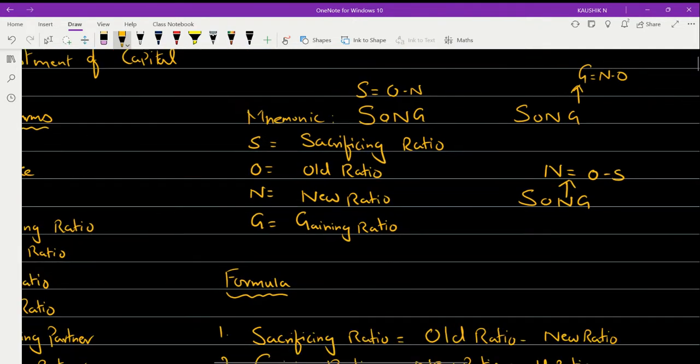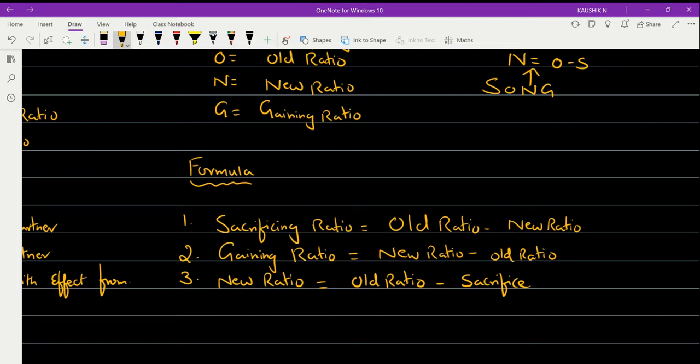I hope the formulas are now clear to you. Any doubt in the formulas?